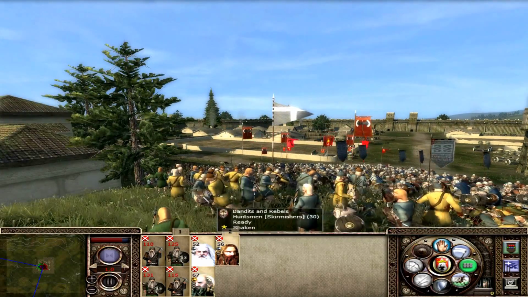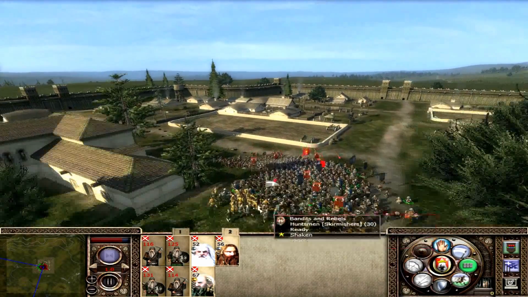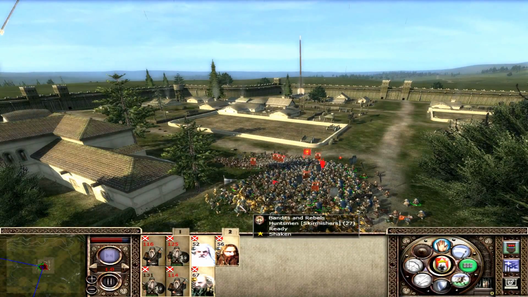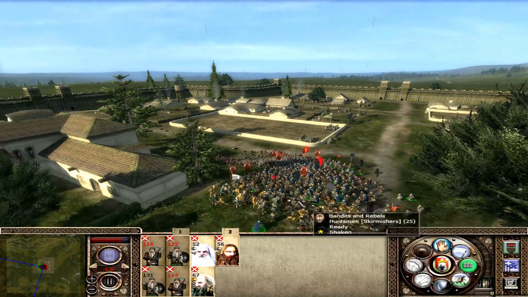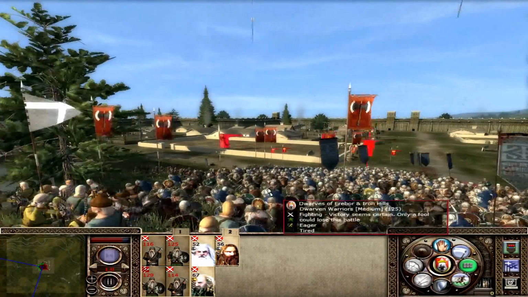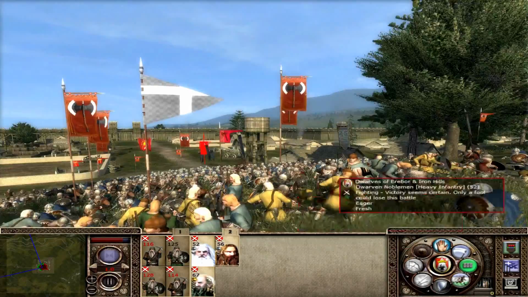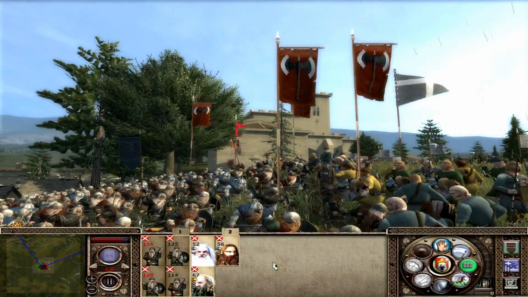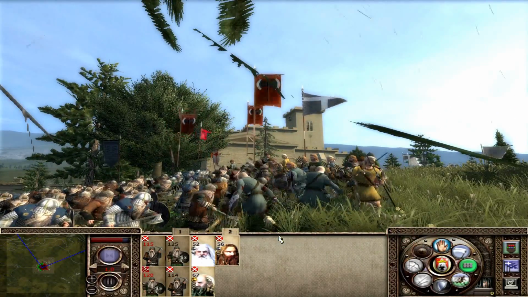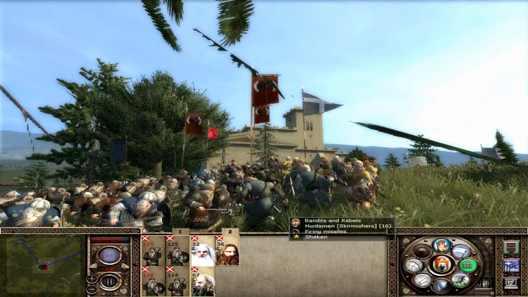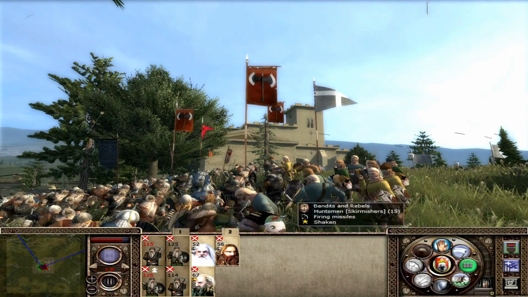Keep killing. Come on, men. You can get him, dwarves. Oh, let's swing him. Swing and a miss. Yeah, clubbing him right around the face.